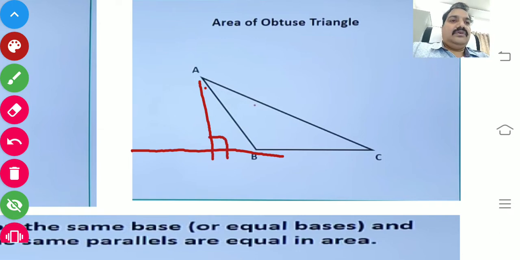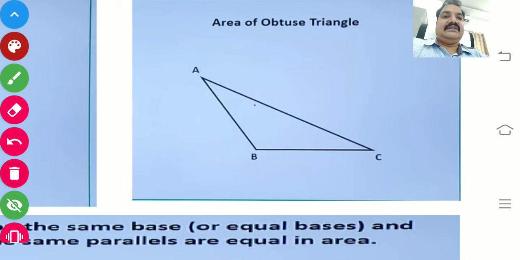So the two formulas are the same, base into height, here also base into height. But children, you have to keep it in your mind, for an obtuse triangle the altitude should be outside of the triangle. For an acute triangle, the altitude is inside, as common sense you know. Okay, done.